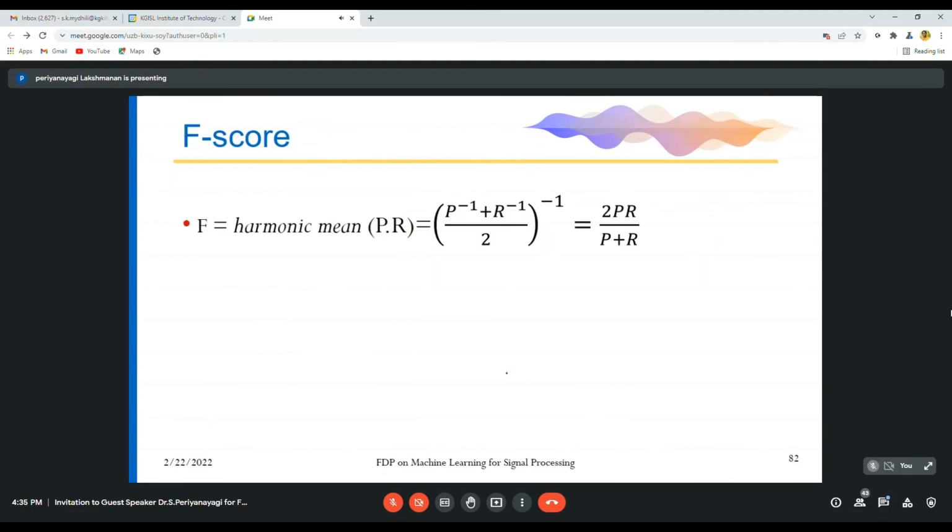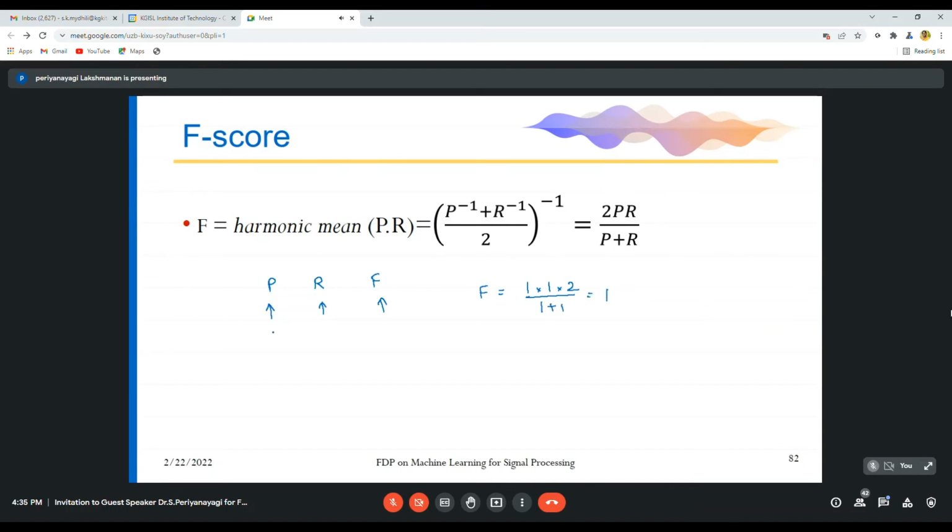Coming to F-score, this is a unified measure for capturing both precision and recall. Here we can easily calculate the precision and recall. If your precision is high and your recall is high, automatically your F-score will also be high. Take an example: F is equal to 1 is your precision, 1 is your recall, into 2 divided by 1 plus 1, which is equal to 1.